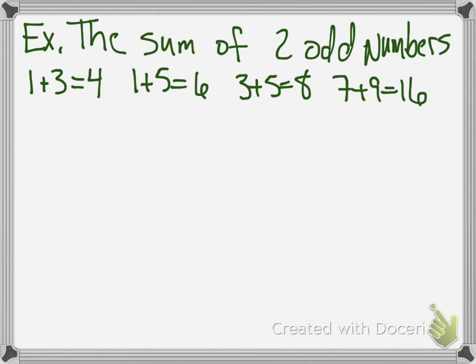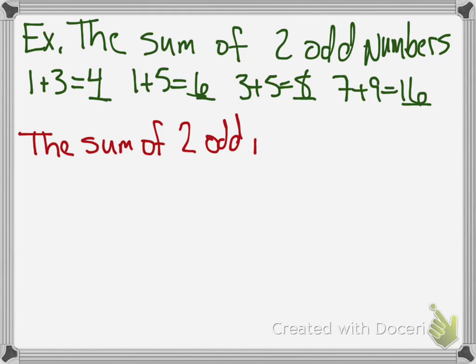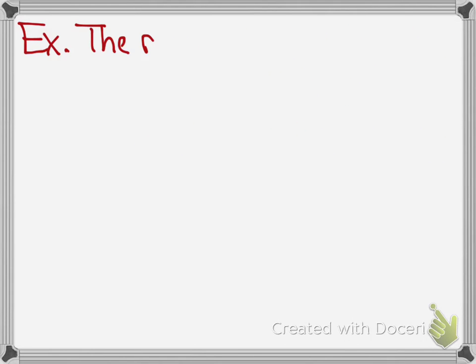Anyways, so what do you see as a pattern? What's your conjecture? Well, if you notice here, 4, 6, 8, and 16 are all even numbers. So it looks like when you add 2 odds, you get an even. So that could be your conjecture: the sum of 2 odd numbers is an even number, or is even, if you want to put that. Okay, so the idea is, again, you're putting in sentence form what you believe is the statement you get from the information. Let's do one with another example.